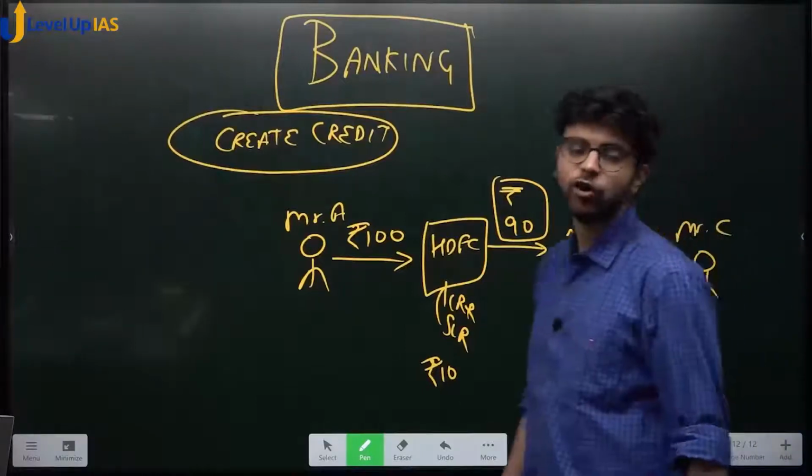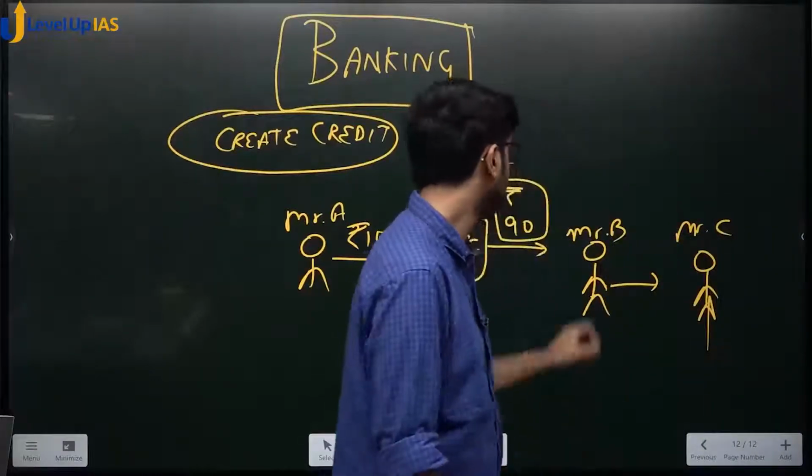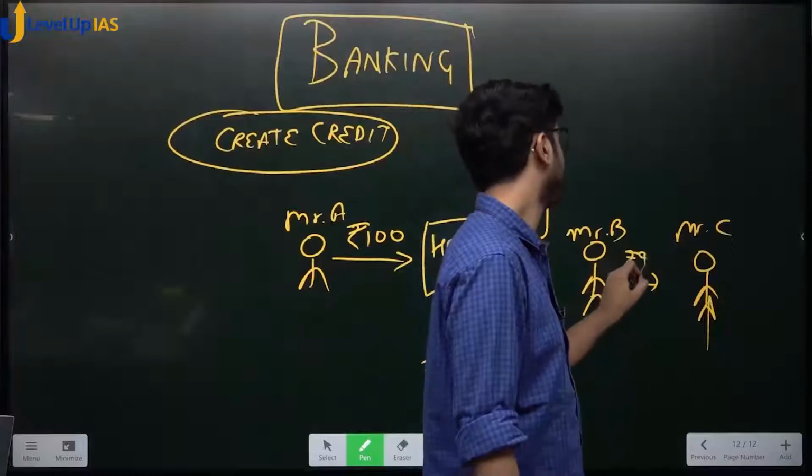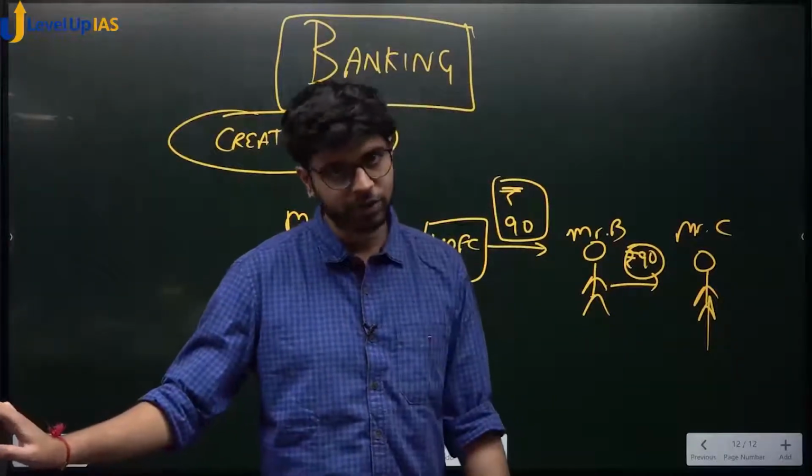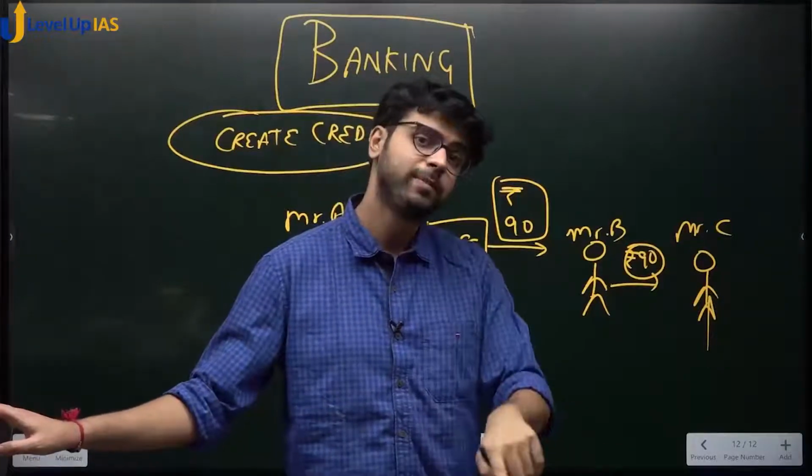What would Mr. C do with these 90 rupees? How much is given? 90. What would Mr. C do with that 90? Either he will pay Mr. D, he will give it to someone else, or he will keep it in his bank account.